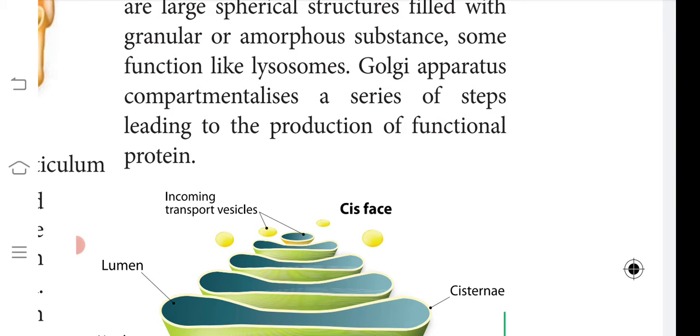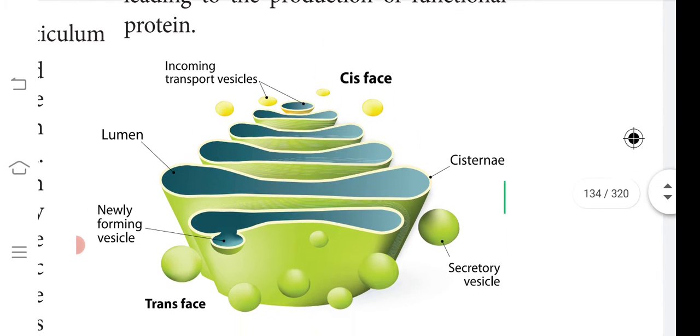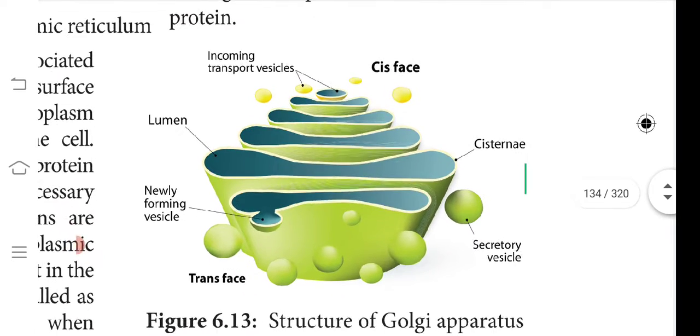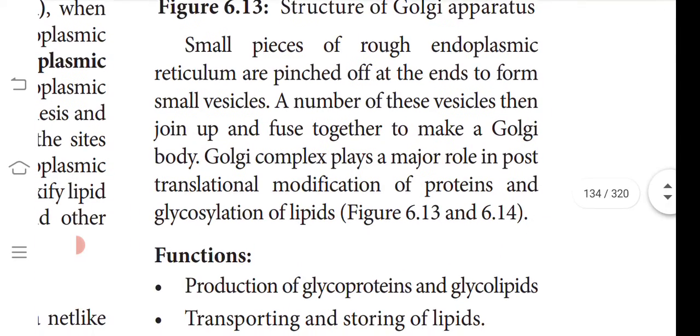The Golgi apparatus is compartmentalized, with a series of steps leading to the production of the functional protein. This is the structure of the Golgi apparatus, where you have the lumen. Lumen is denoted here. It is a cavity, filled with the secretory material. The cisterna is a sac-like structure. From there, the secretory vesicle is pinched off, along with the secretory material. This is the structure of the Golgi apparatus.